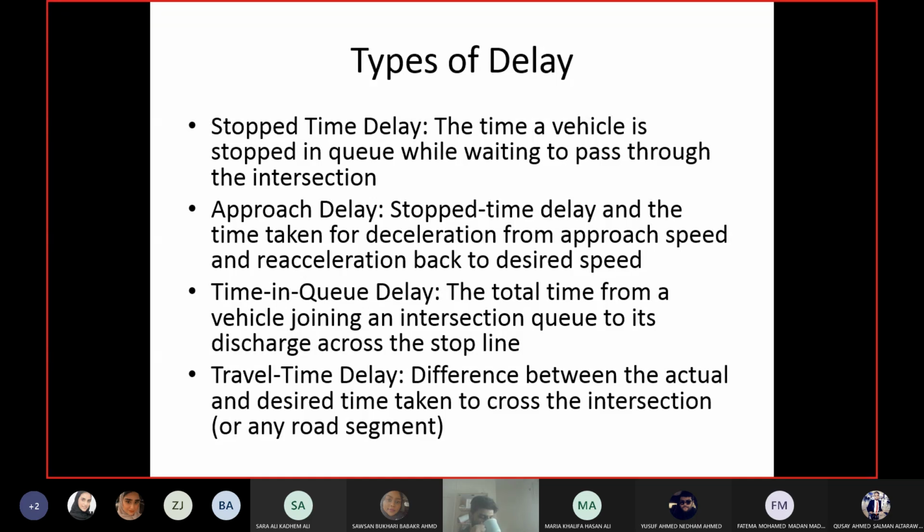Anyone? How do you find out the desired travel time in crossing a road segment? Desired means what you want, right? What you want. How do I find it?